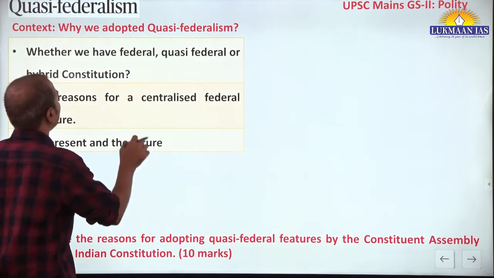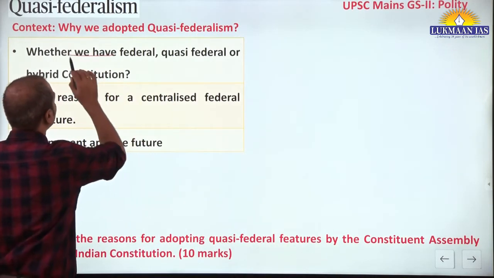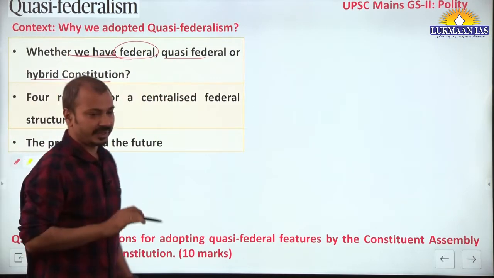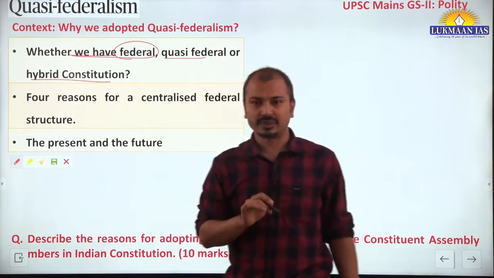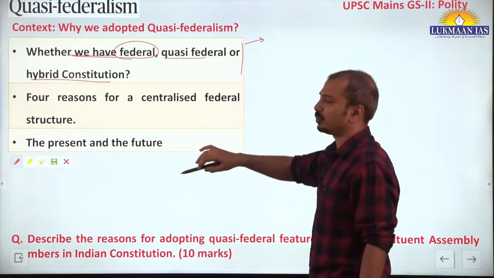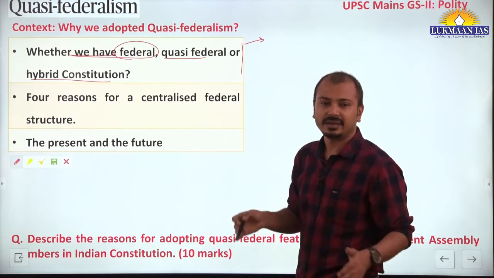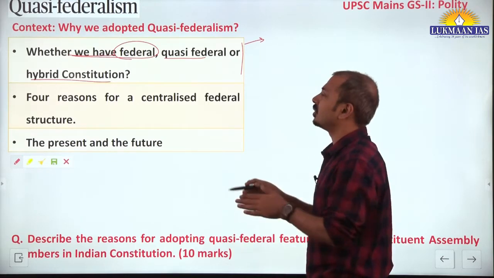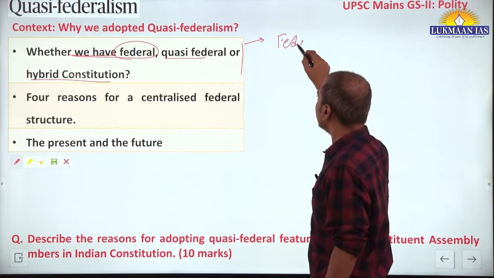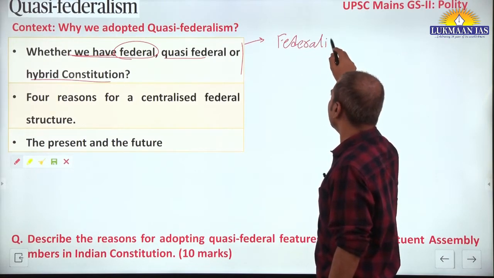We should understand whether we have a federal, quasi-federal or hybrid constitution in India. First of all, we should be very clear that although there are several provisions in India that are federal in nature, they are not purely federal. The word federalism is of US origin.